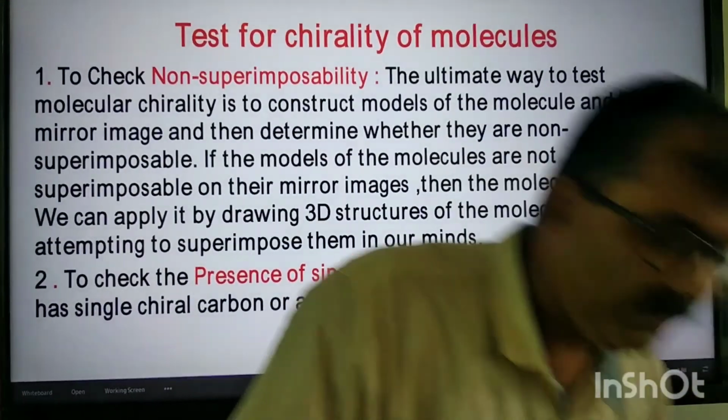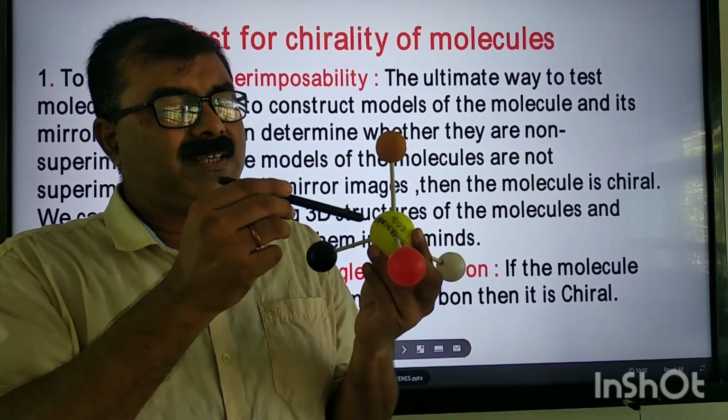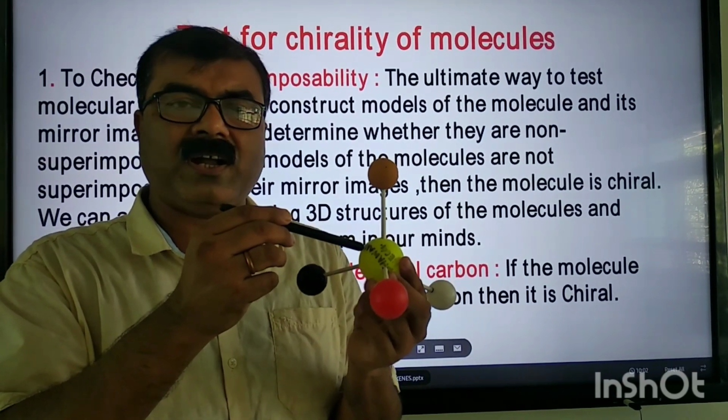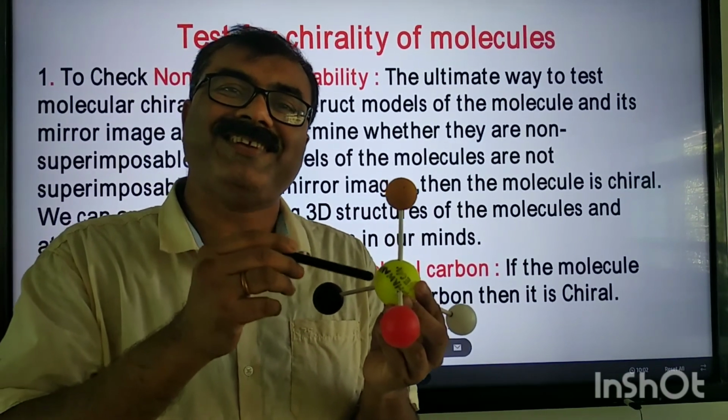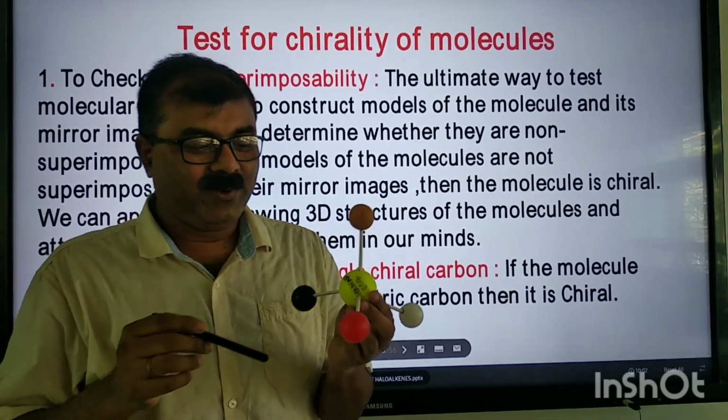If you see, this is an example of a chiral molecule. This is an asymmetric carbon. When will it be an asymmetric carbon or chiral carbon? If it is sp3 hybridized. We learned this in our previous video.